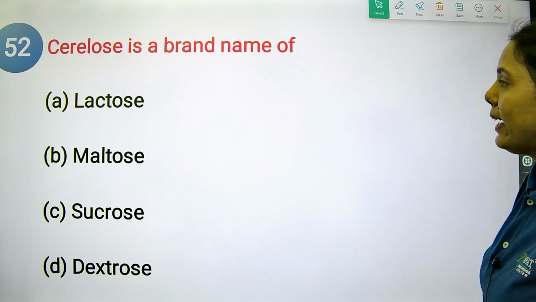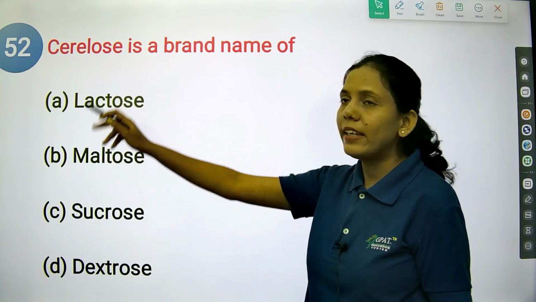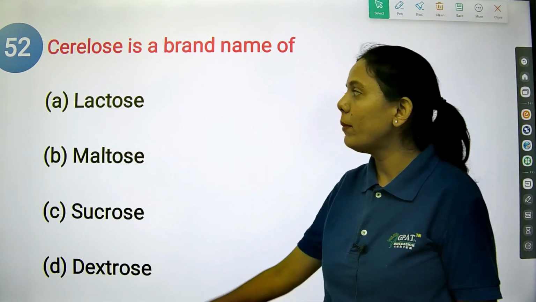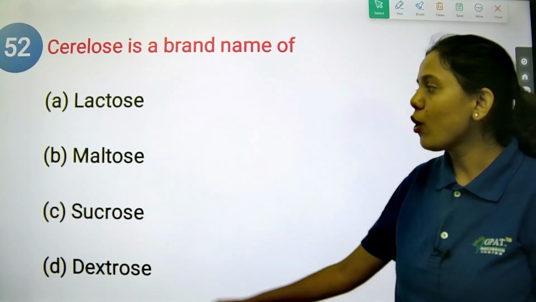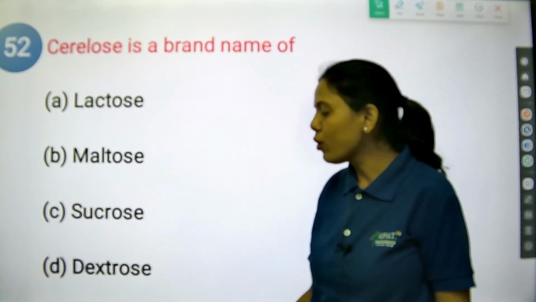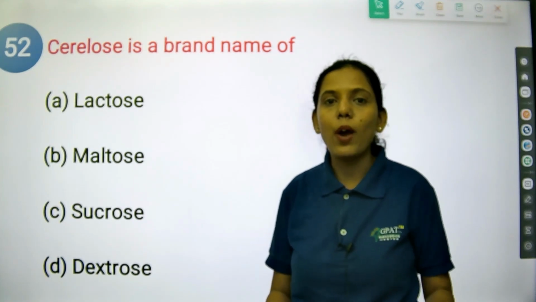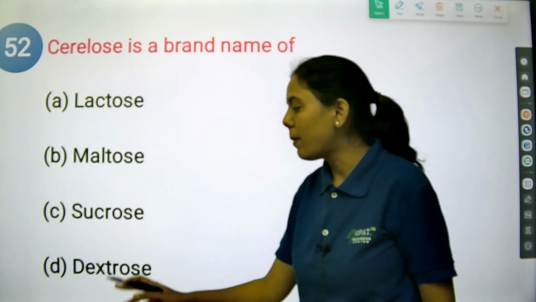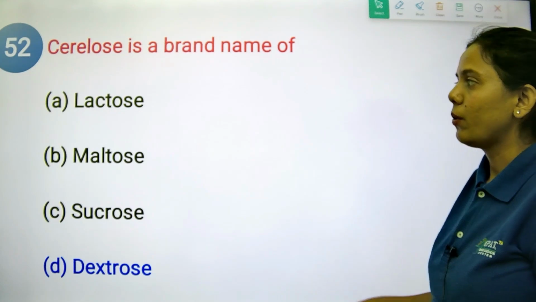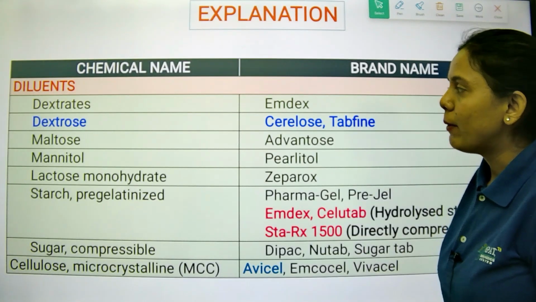Cellulose is a brand name of. This is an ingredient which we use in tablet formulation. Option A is lactose, option B is maltose, then sucrose and dextrose. Every ingredient has its own brand name that you have to remember. So Celutab is a brand name for dextrose.